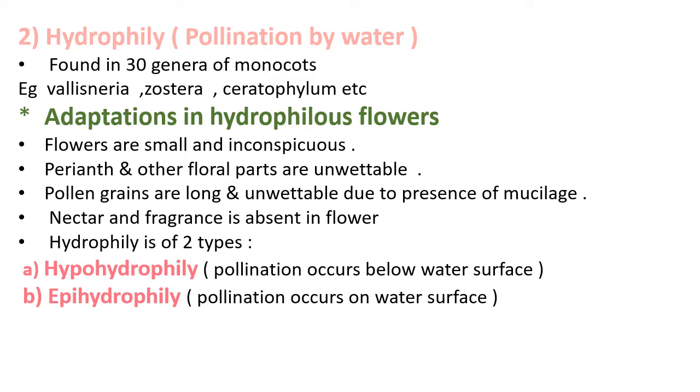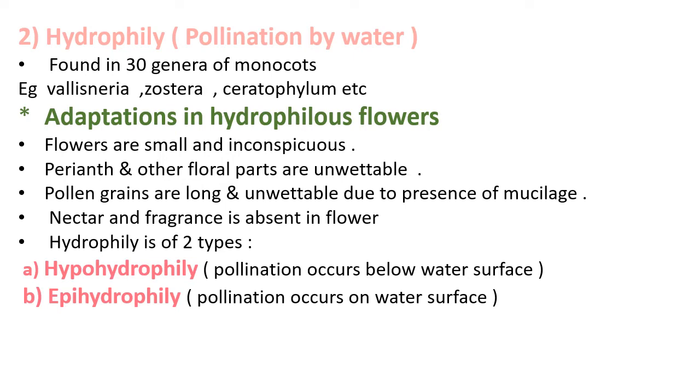You know that adaptations are the modifications developed by the flowers to carry a special type of function. The adaptations are the flowers are small and inconspicuous. Inconspicuous flowers mean they are not easily noticeable or they cannot be easily seen.